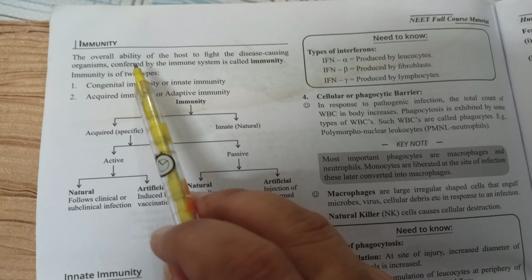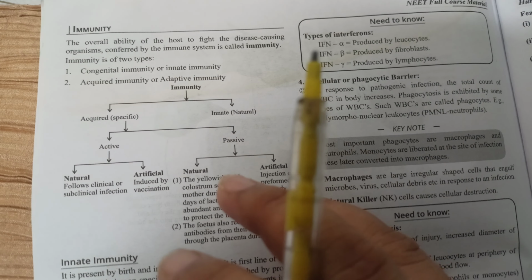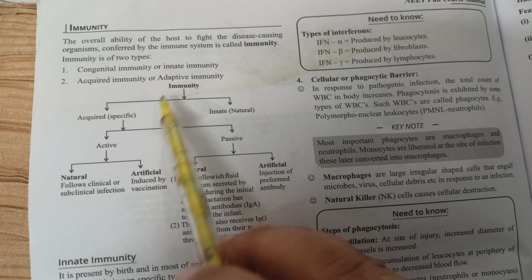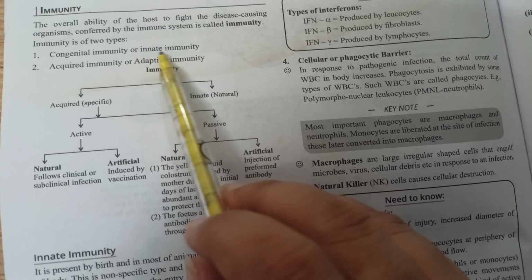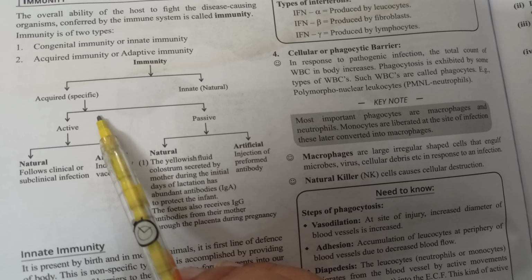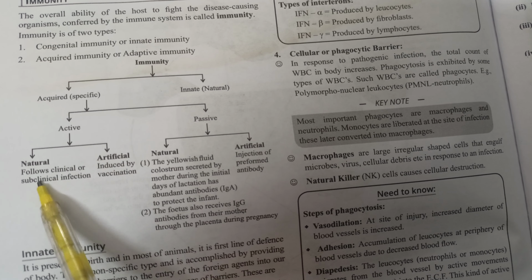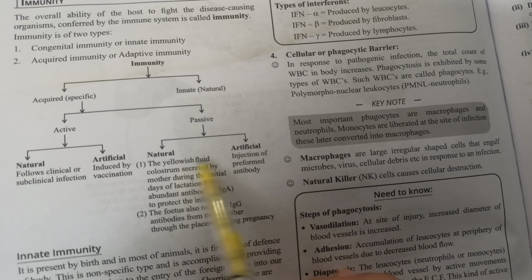So overall, what is immunity? Actually, the overall ability of the body to fight infection is called immunity. So immunity is basically of two types: congenital or innate immunity, and acquired or adaptive immunity. Congenital immunity is by birth, right? Acquired or specific immunity is of two types, natural and artificial. And innate is passive, natural and artificial.